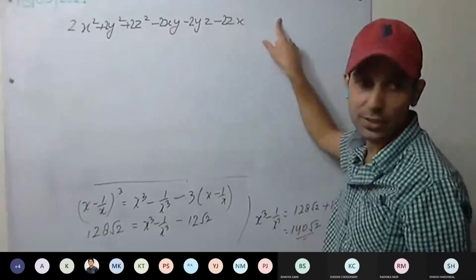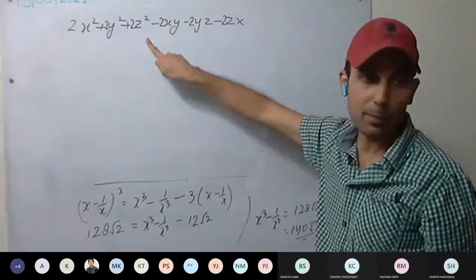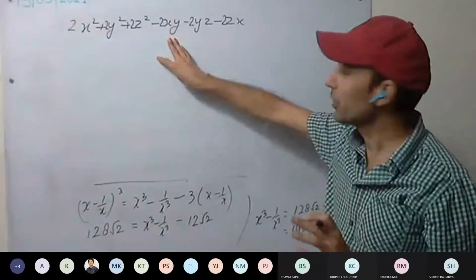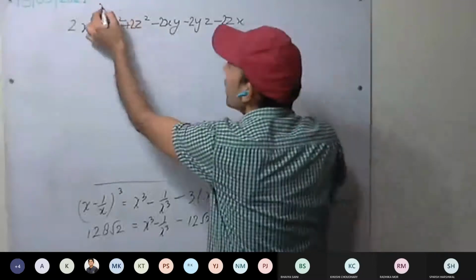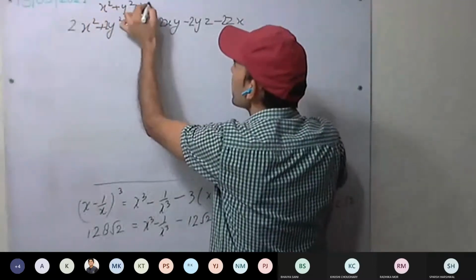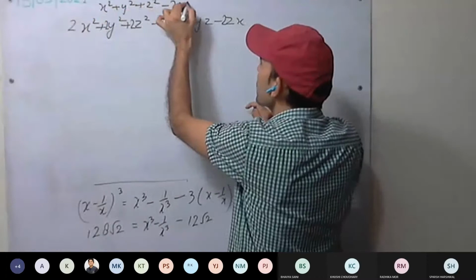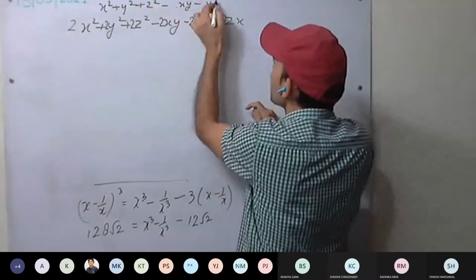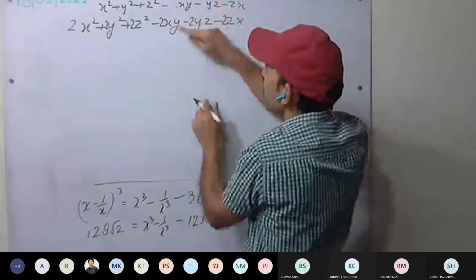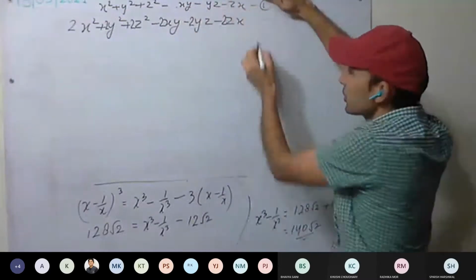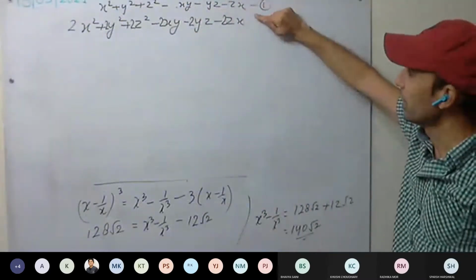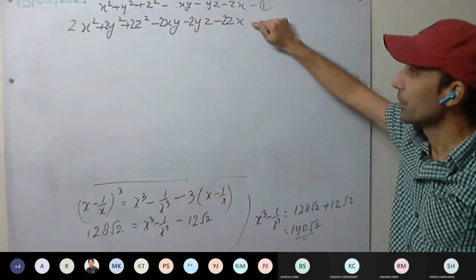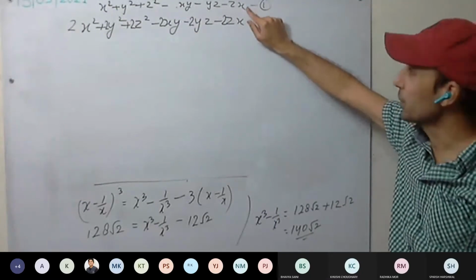We have to prove that this is a positive number, and multiplying by a positive number doesn't change the sign of the expression.